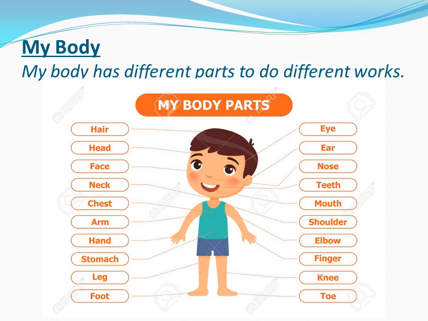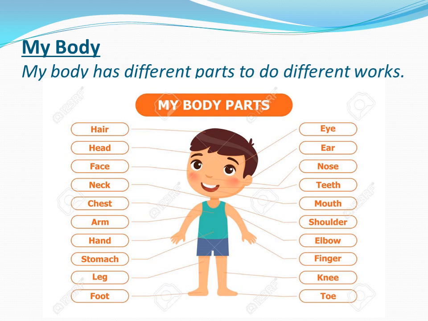You can see here different parts of a body, and we do different works from all the different parts of the body. So let us see the picture here. First is hair. You can see a boy having black hair. This is called hair. Then head, under the hair, face, neck, chest, arm, hand, stomach, leg, foot.